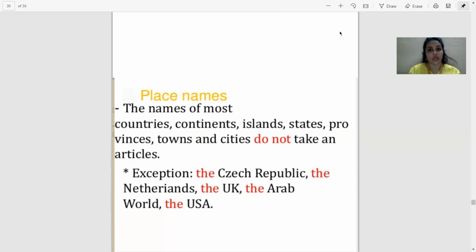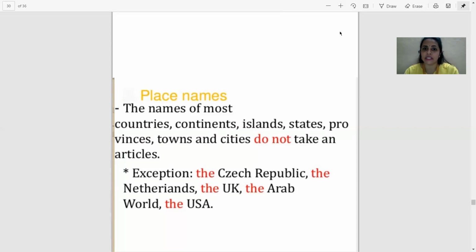But then, few exceptions. What are those exceptions? The Czech Republic, the Netherlands, the UK, the Arab world, the USA. Now, why do we say the Czech Republic or the UK or the USA and not the England or the India or the Japan? We don't say like this. But then why do we use article "the" with these particular names of countries? Because they are a combination of small states.